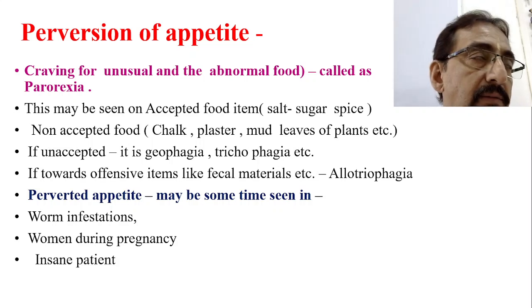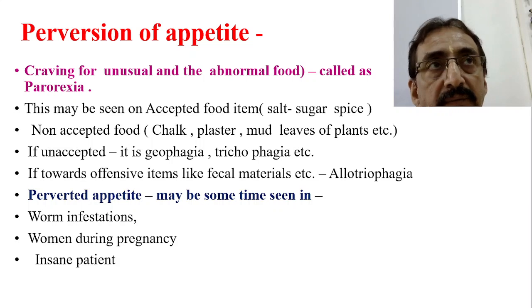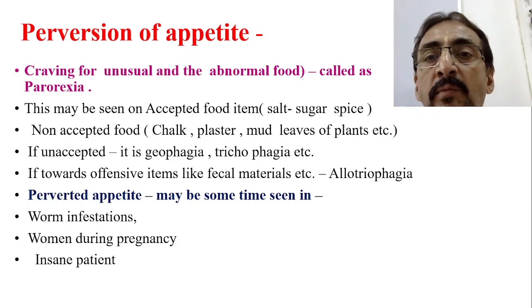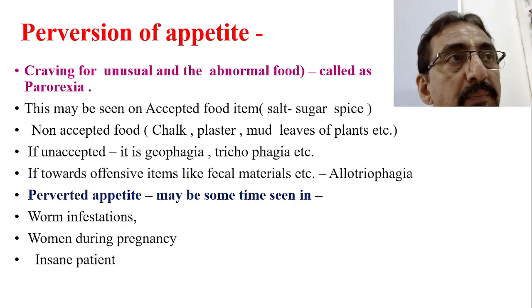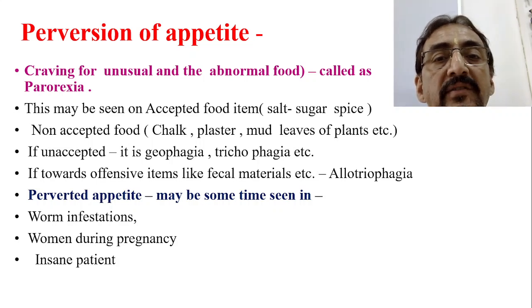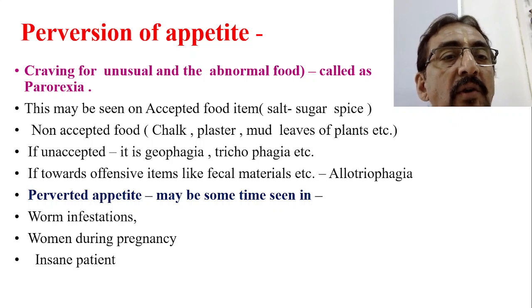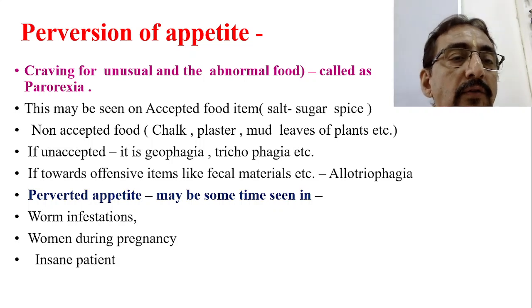Now, where will it be seen? It will be seen in case of accepted food items, for example salt, sugar, and spice. Somebody is taking more salt, more sugar, more spice, then also it is called parorexia. It can also be seen with non-accepted food like chalk piece, plaster, mud, leaves of the plants, etc. So parorexia may be there for the accepted food and also for the non-accepted food.